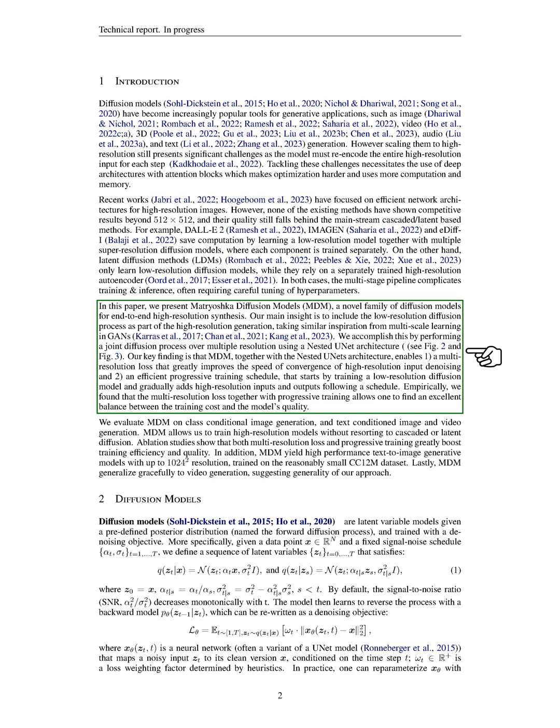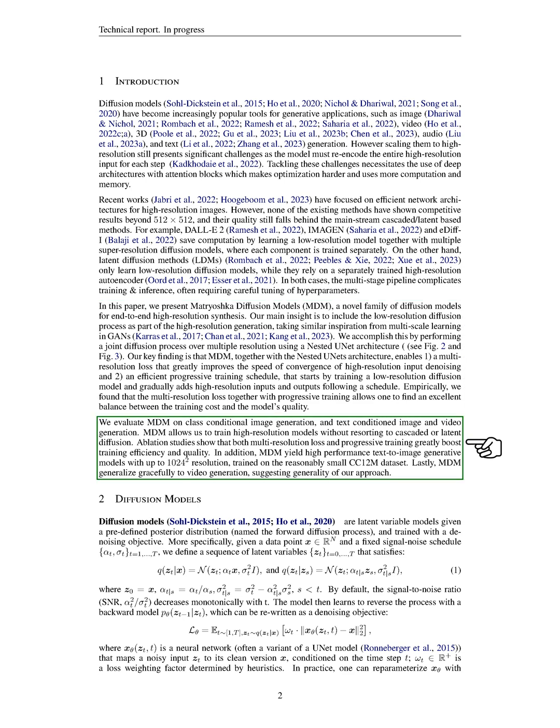Our main findings are that MDM, combined with the NestedUNet architecture, allows for a multi-resolution loss that greatly improves the speed of convergence of high-resolution input denoising. It also enables an efficient progressive training schedule, which starts by training a low-resolution diffusion model and gradually adds high-resolution inputs and outputs following a schedule. We found that this approach strikes a good balance between training cost and model quality.